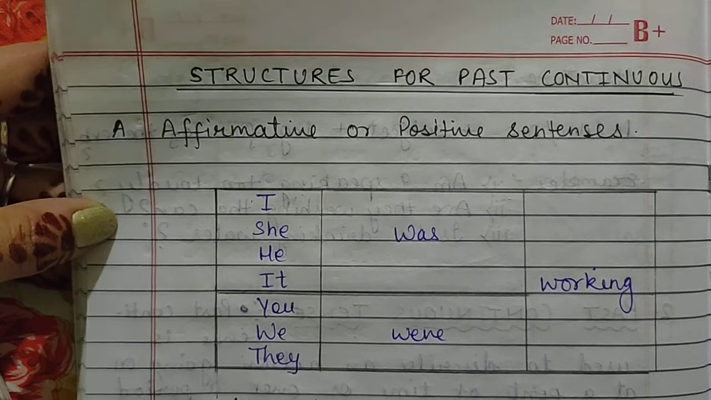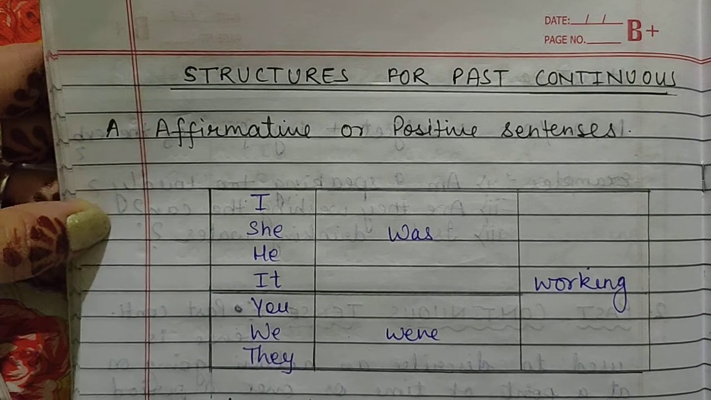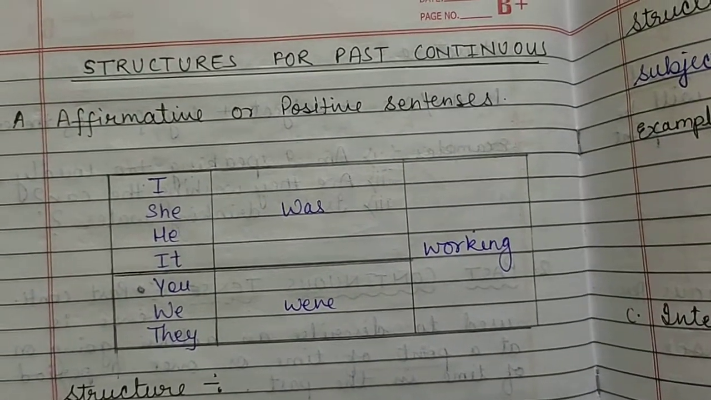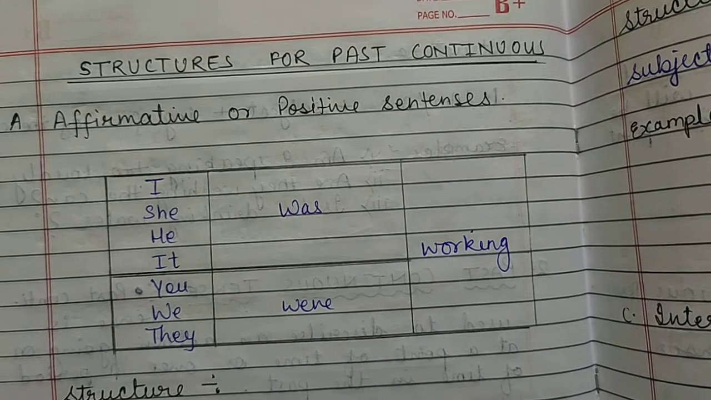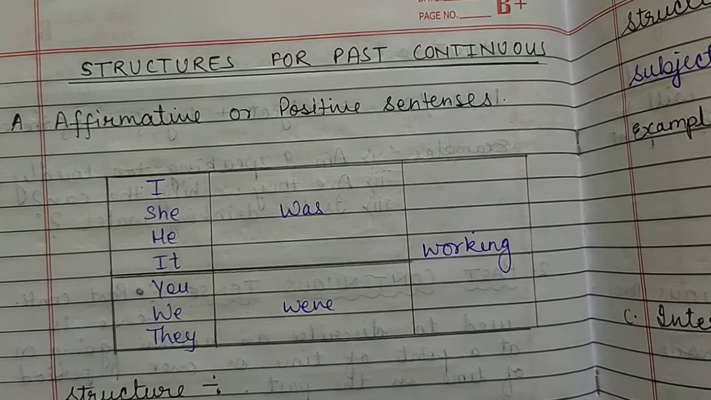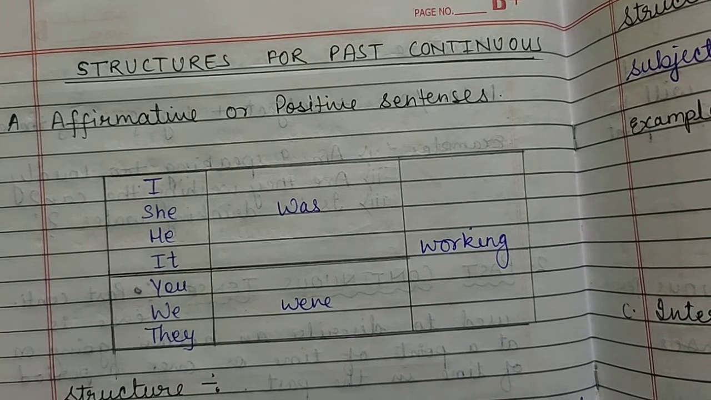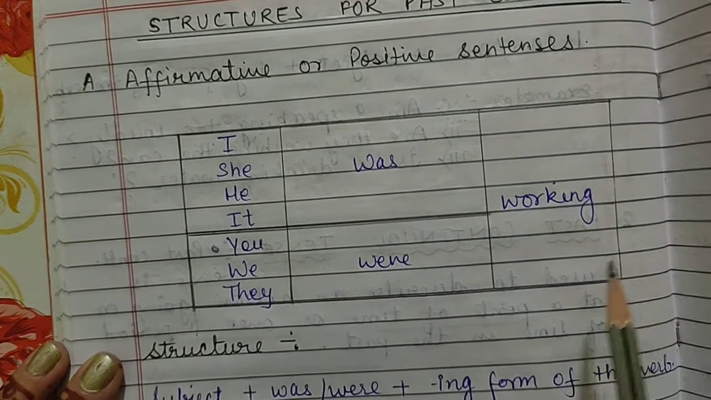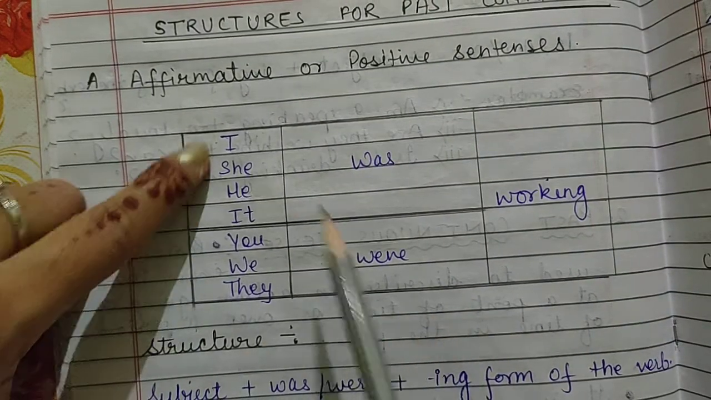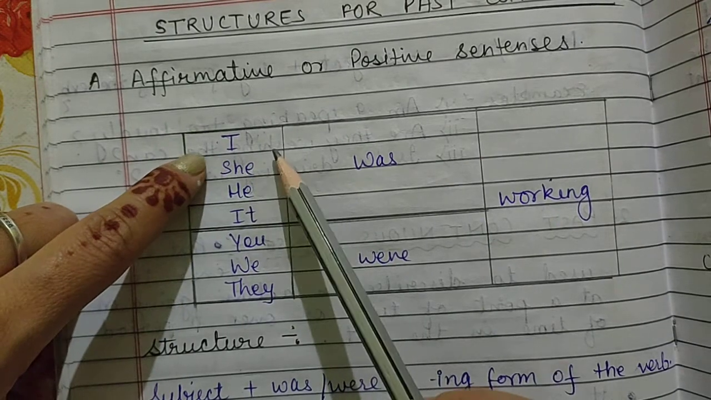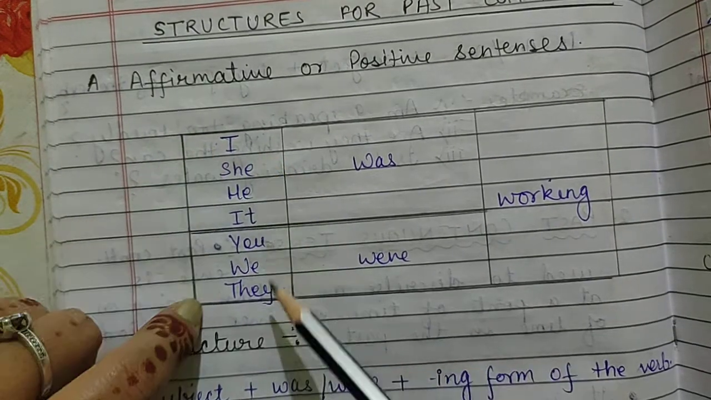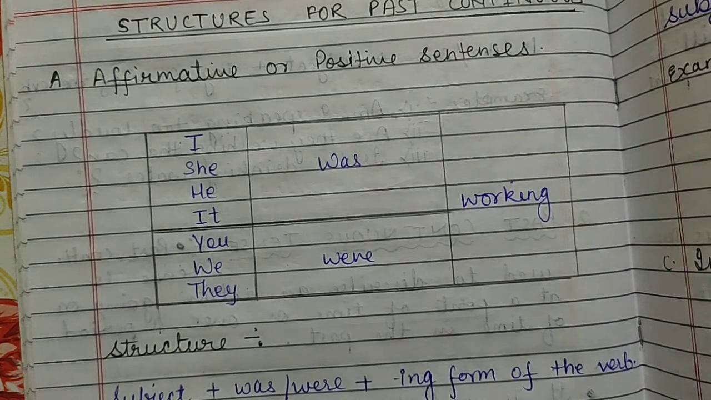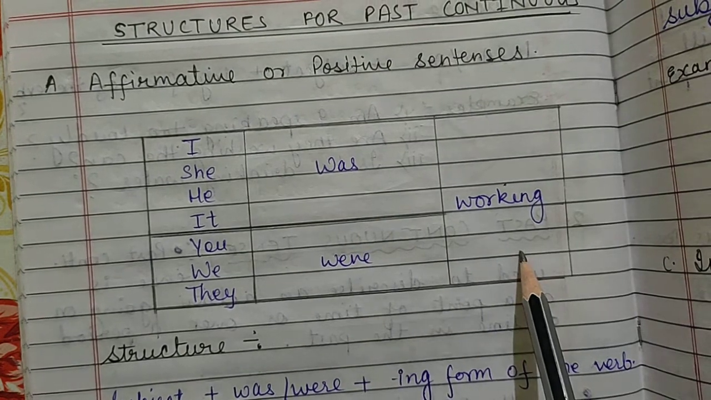Next is structure for past continuous. Now here we will start the structures. That means all three kinds of sentences we can make in past continuous. The three kinds of structures are affirmative or positive sentence, negative sentence, and interrogative sentence. The first is positive sentence in past continuous tense. You can see a table here. I have made three columns, and in the first column I have written the subjects. These are pronouns. In the second column, I have written was and were, and in the third column, the verb with ing form.